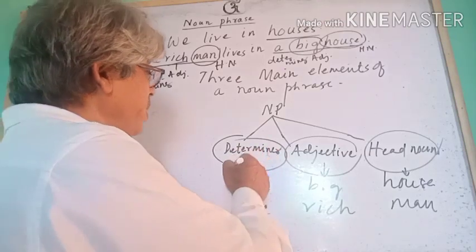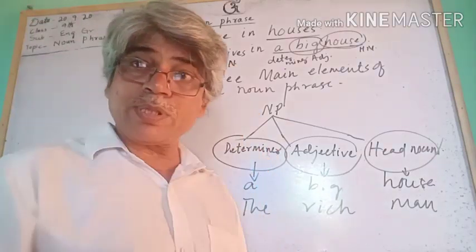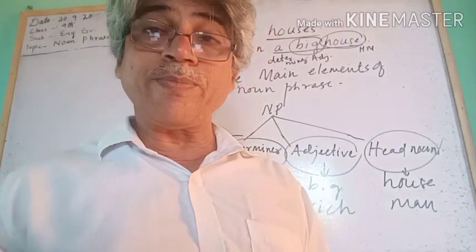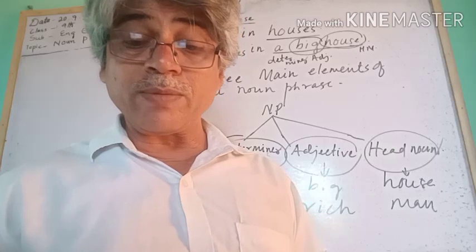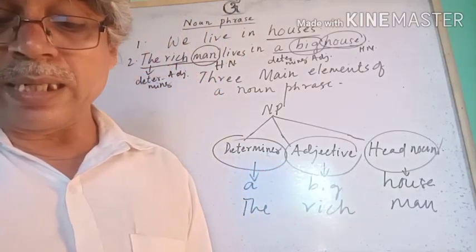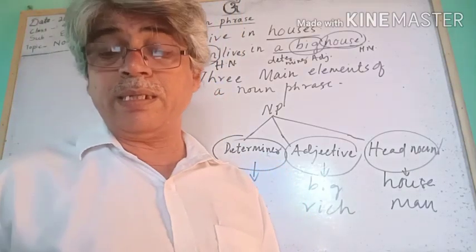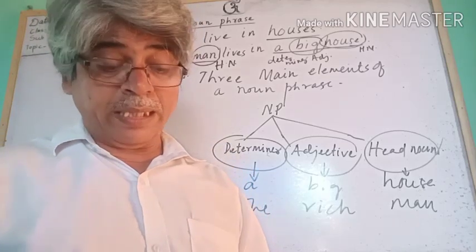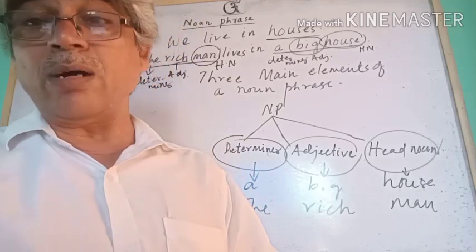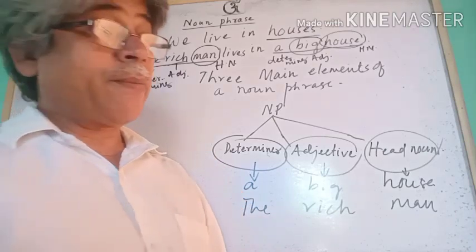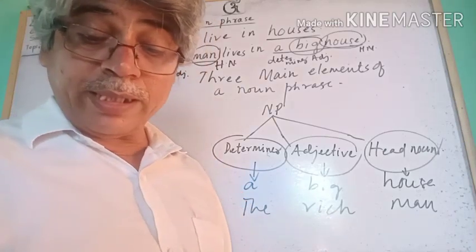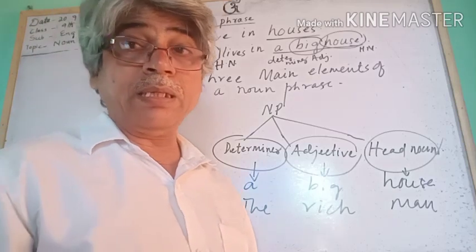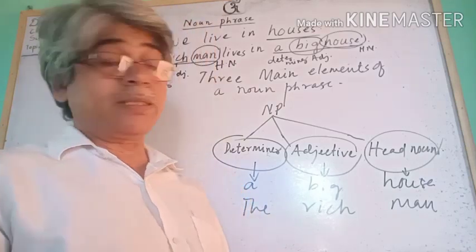You know, determiners are of 8 types. 8 types of determiners we will discuss. Then the adjective and the noun. In addition to it, we have some other elements.